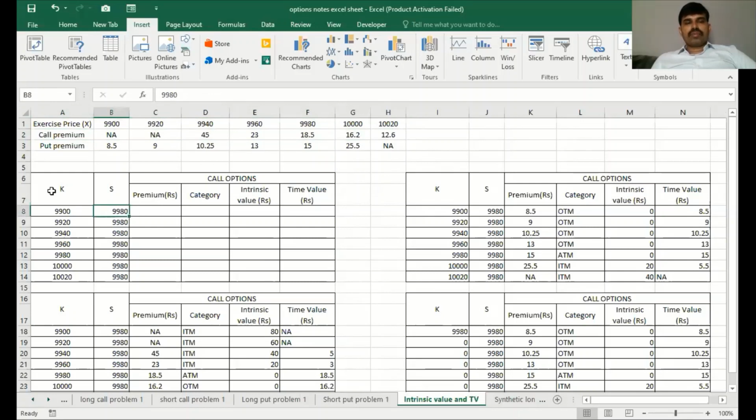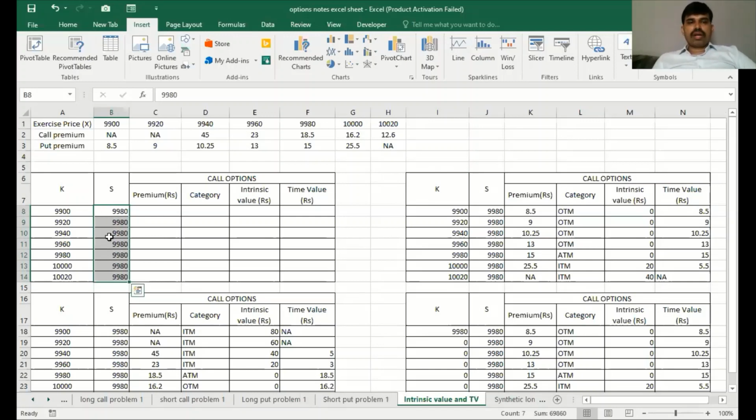I have taken the various exercise prices here: 9900, 9920, and so on. The spot price expected on maturity is 9980, which remains constant for all the values. So if I enter 9980 and use Control Enter, I will be able to obtain all the values here.